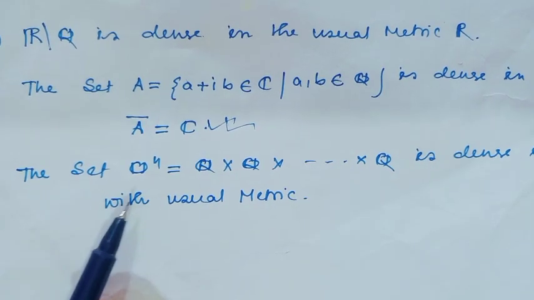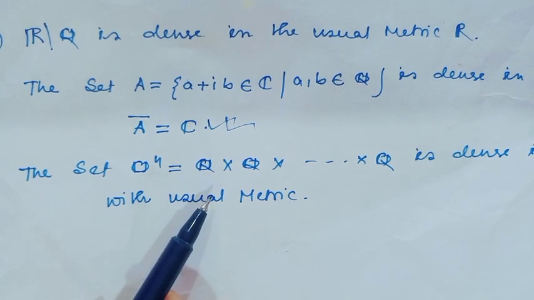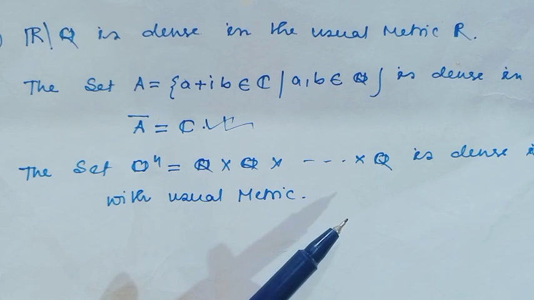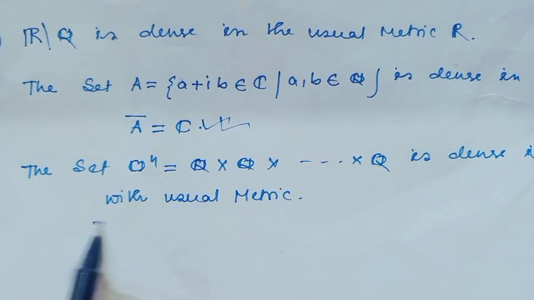Fourth, the set Q^n, which is Q cross Q cross Q and so on, is dense in R^n with the usual metric.